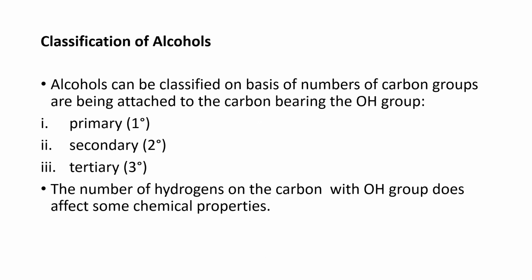Here is the classification of alcohol. Alcohol classification is based on the number of carbon groups attached to the carbon containing the hydroxyl group. The first type, which you can see on your slide, is primary. It means the carbon is attached to only one carbon group. Then we have secondary, which is bonded to two carbon groups. Thirdly, we have tertiary, where the carbon bearing the hydroxyl is further connected to three carbon groups.